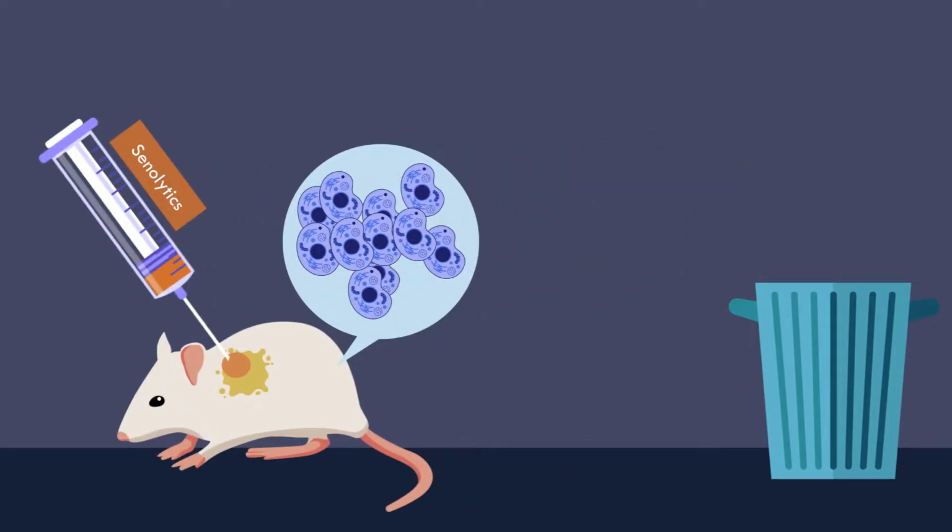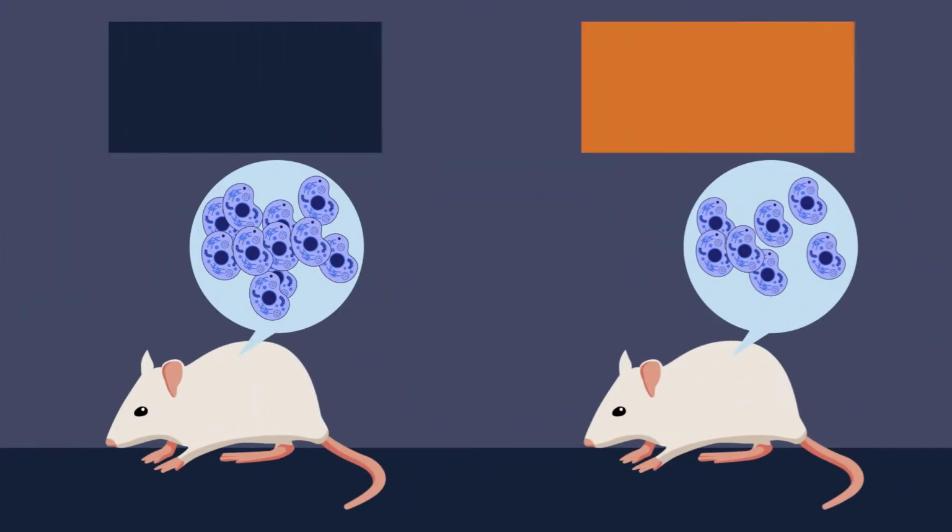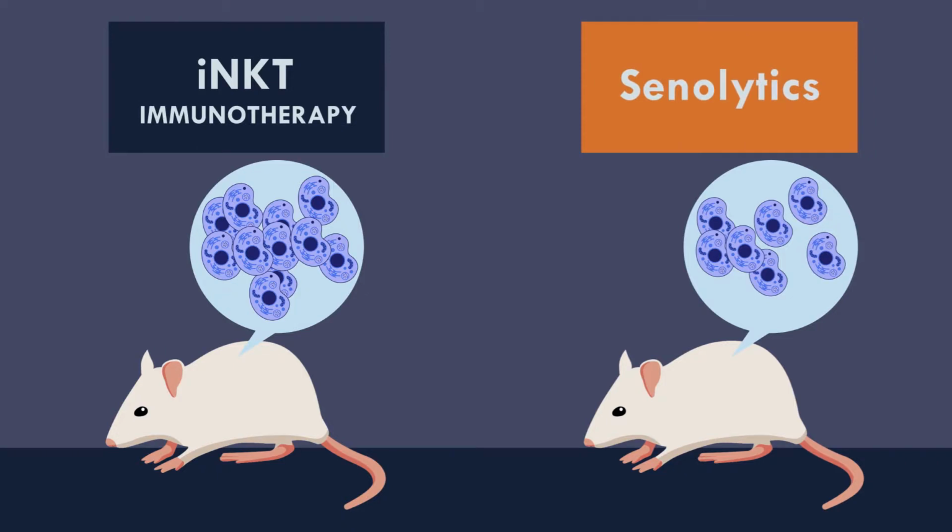However, these drugs target proteins that are ubiquitous, resulting in toxic side effects. By contrast, an immunotherapy approach by targeting iNKT cells is exquisitely specific and could be a promising new therapeutic to treat senescence-associated diseases.